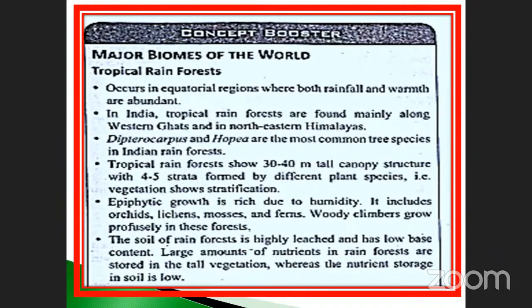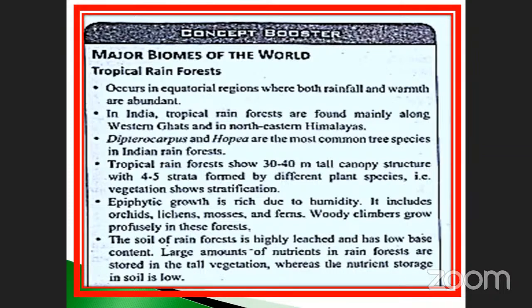Dipterocarpus and Hopea are the most common tree species. What are the species mostly found in this tropical rainforest? Dipterocarpus and Hopea. So particularly these two species are mostly found in this rainforest.